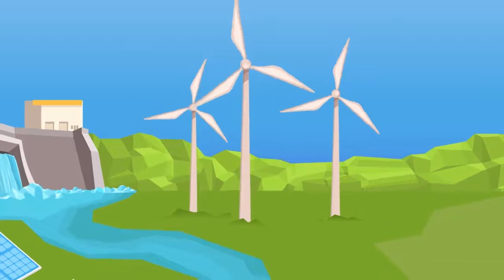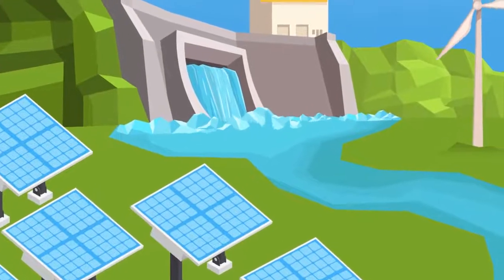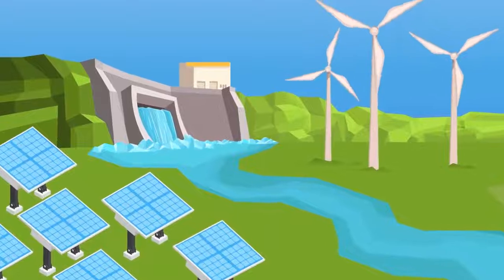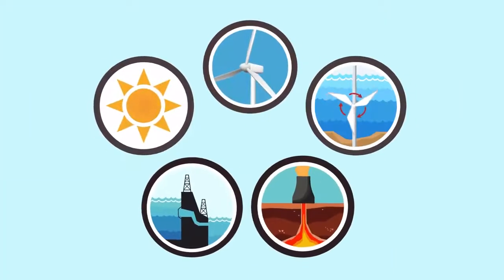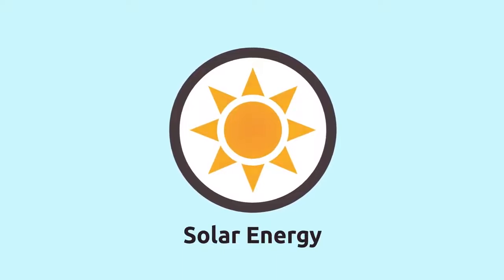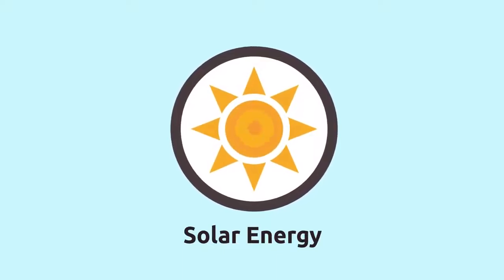These energy sources are present in nature and are naturally replenished. That's why they never run out. These are some of the most well-known renewable energy types. Solar energy comes from the sun and reaches us as light and heat.